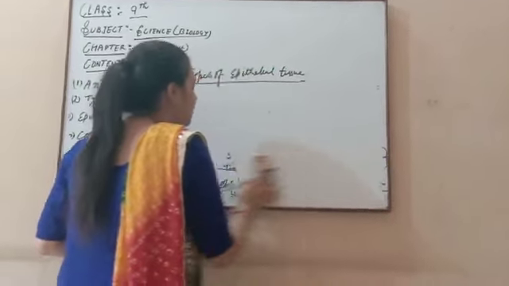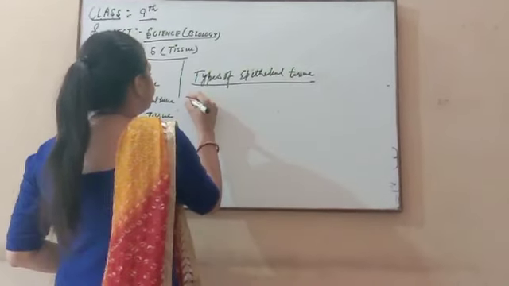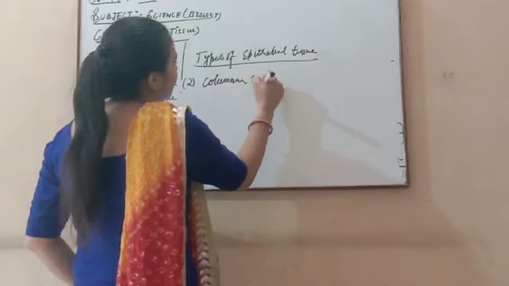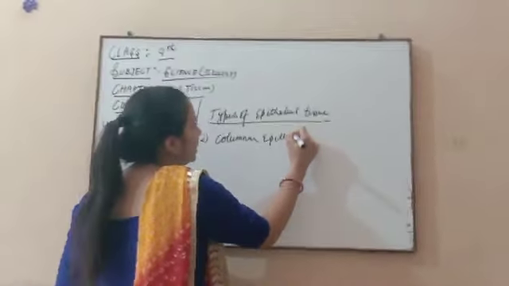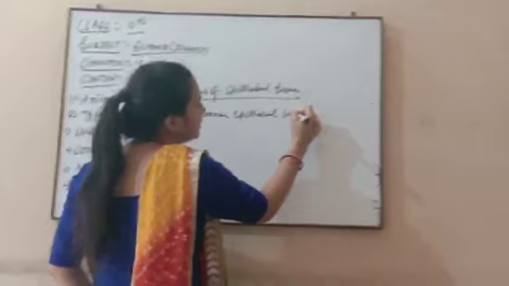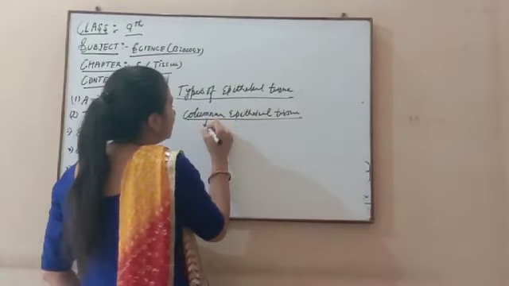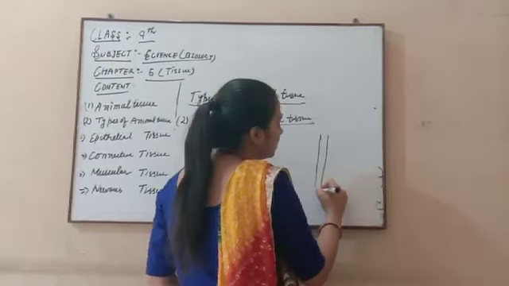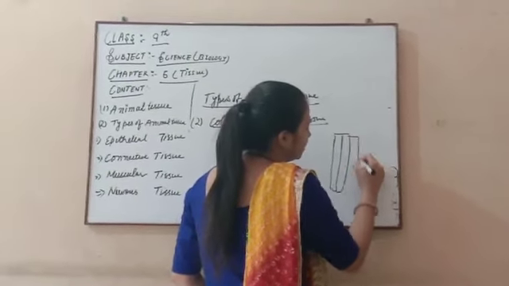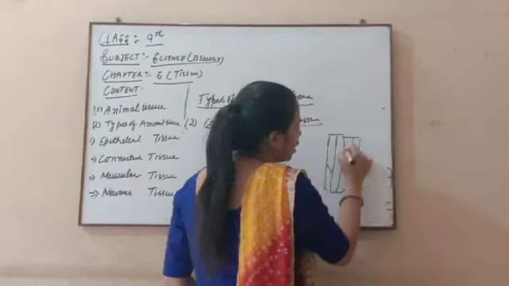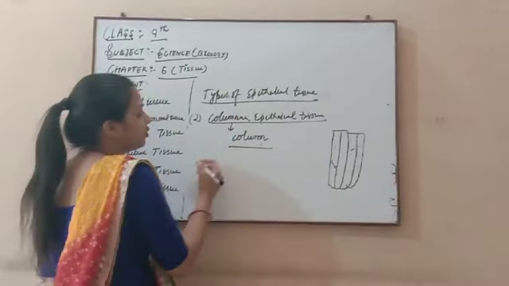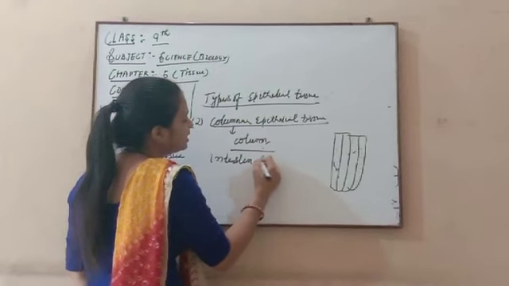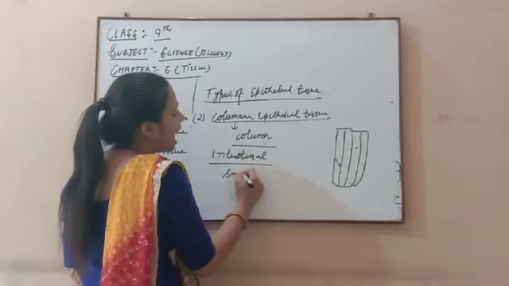The second type of epithelial tissue is columnar epithelial tissue. The name shows which shape is present in this epithelial tissue, that is column shape, like this. This columnar shape is present in this type of tissue. And where is it present? It is present in the intestinal part. Intestine means small intestine and large intestine.